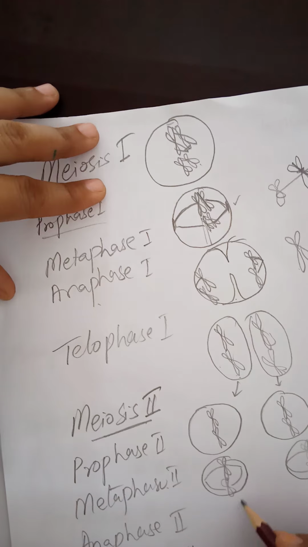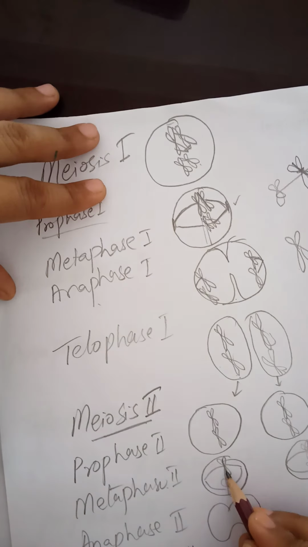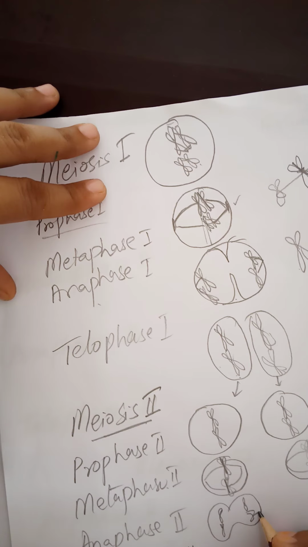In anaphase, these spindle fibers will start contracting. Due to contraction, the chromosome will divide at the central point, at the centromere where it is attached, and each chromosome will divide into 2 chromatids, and each chromatid will move toward the opposite pole. Okay, like this.